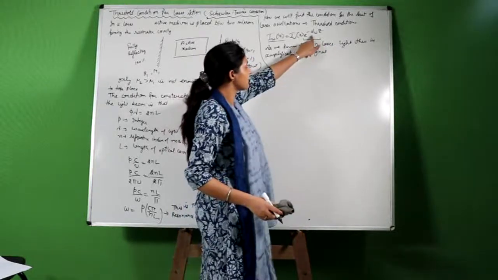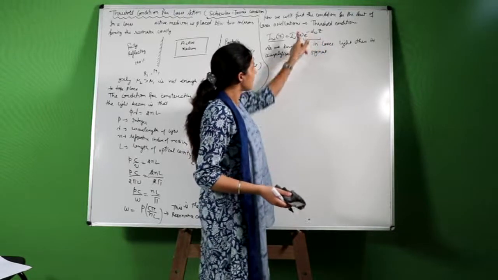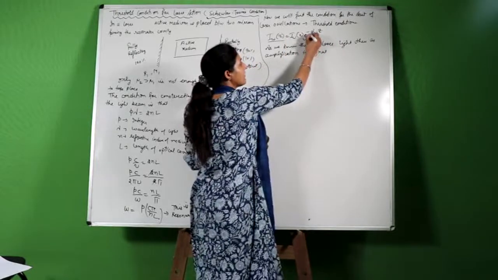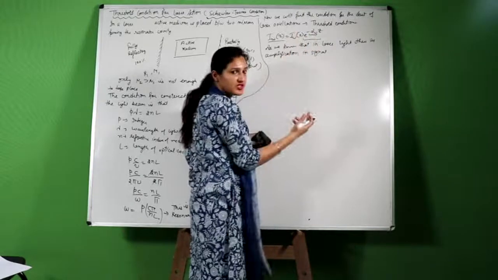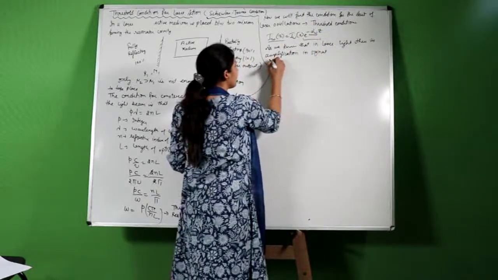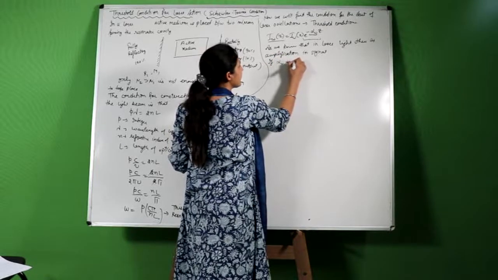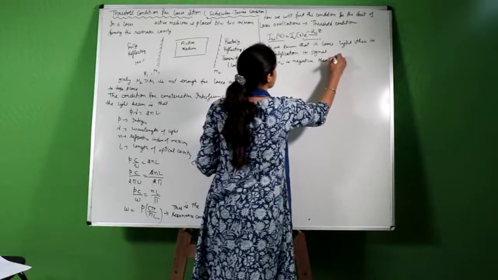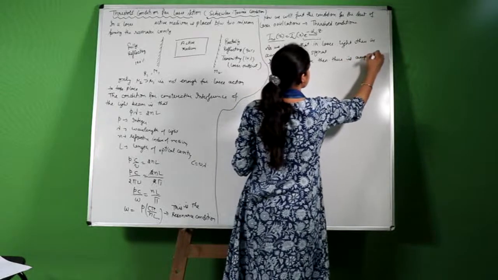Z is constant and fixed. For this term to be positive, alpha omega should be negative. If alpha omega is negative, then the exponent is positive and this factor becomes greater than 1. This means that if alpha omega is negative, then there is amplification in the signal.